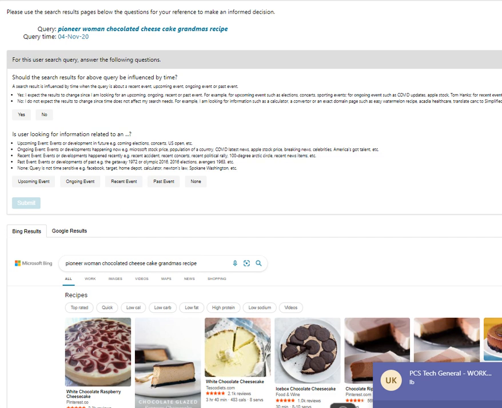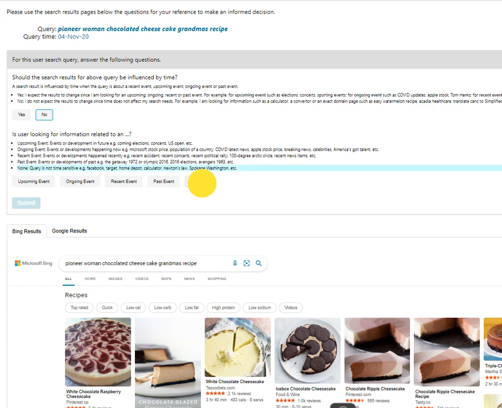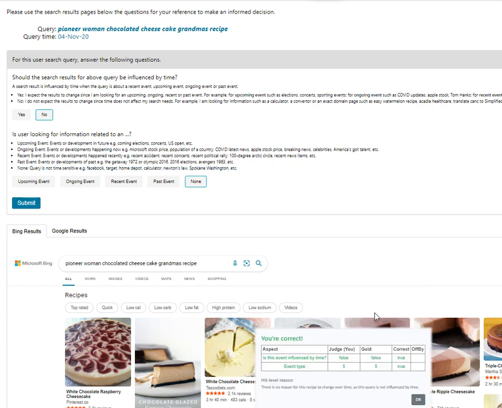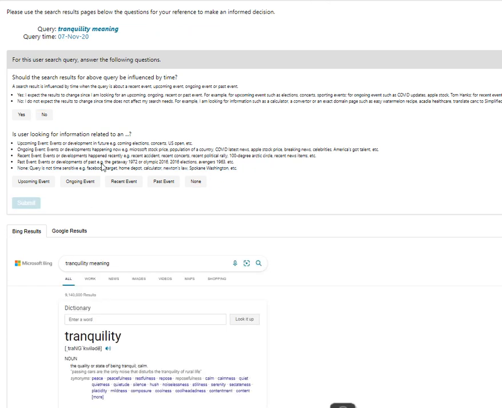For this one, Pioneer Woman Chocolate Cheesecake Grandma's recipe: should the search result for the above query be influenced by time? It'll be no. And is the user looking for information related to? This one is going to be none. It is not time sensitive. Let's click on no and see how it goes. It's the training session. We got it right.